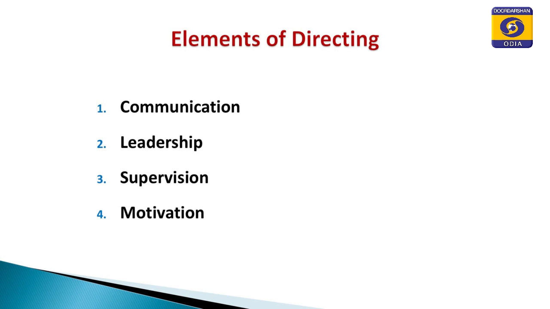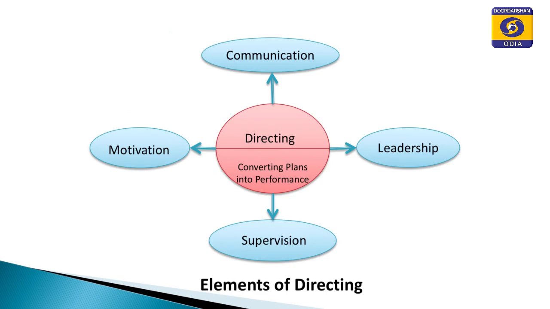These are communication, leadership, supervision and motivation. What is communication? Communication means conveying some message. Here there are 3 things. A person who communicates is called the communicator. The person to whom some message is communicated is called the communicatee, and the piece of information is called the message. So, the communicator passes some message to another person, the communicatee.